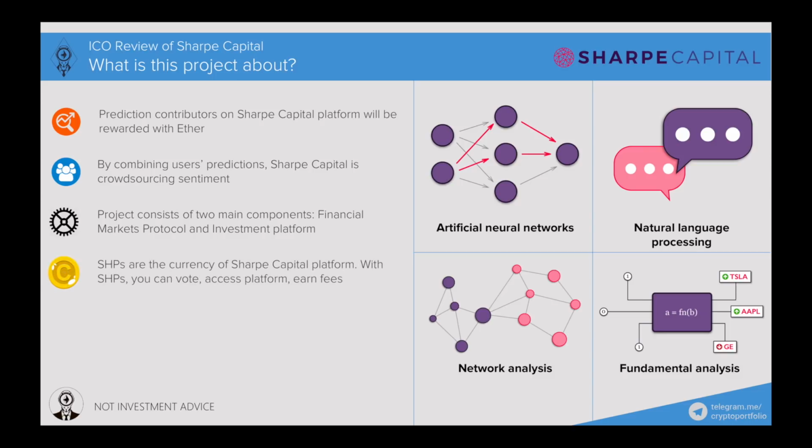SHPs are the currency of the Sharpe Capital platform. With SHPs you can vote, access the platform, and earn fees. Sharpe Capital is built using on-chain and off-chain solutions.